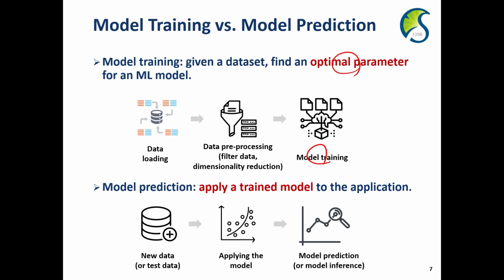So basically, the main goal of using a machine learning model is to achieve accurate prediction for new data. Compared to model prediction, the training procedure requires much more computational cost. However, once we train the model, we can simply utilize the trained model to make predictions. So this is a trade-off between training and prediction.